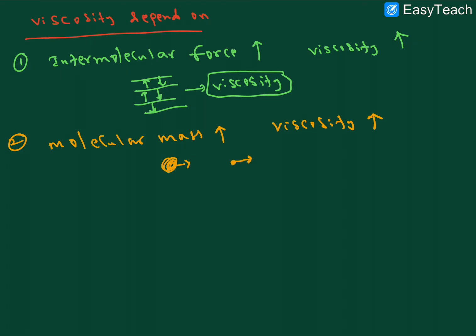A small molecule can move or flow easily, so velocity is high and viscosity is less. So more mass means high viscosity.